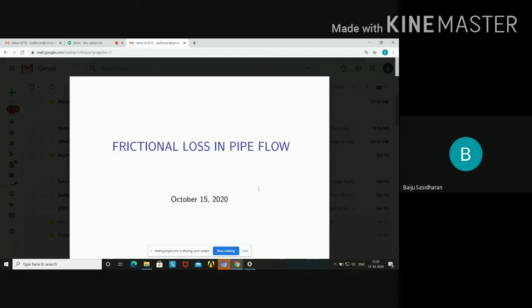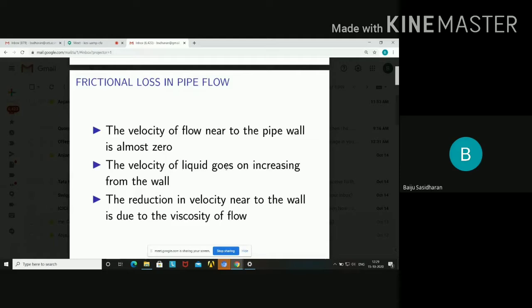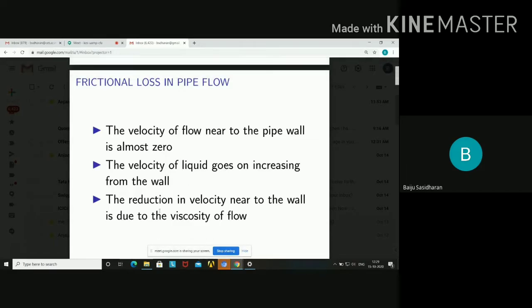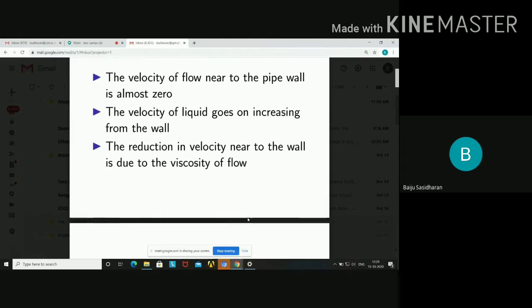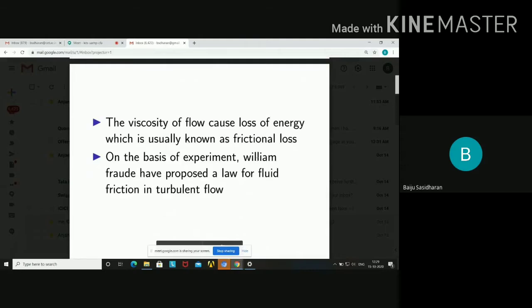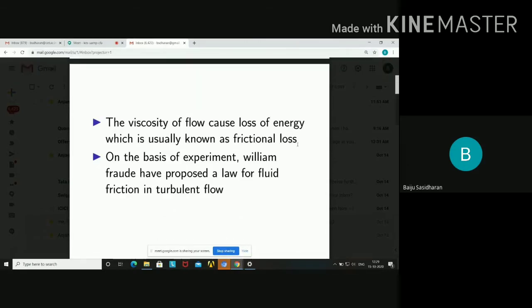So why is that profile coming? The main reason is the frictional losses. The velocity of flow near the pipe wall is almost zero, which I have already explained. The velocity of liquid goes on increasing from the wall to the center, and the reduction in velocity near the wall is due to the viscosity of flow. The viscosity of flow causes loss of energy, which is usually known as frictional loss.